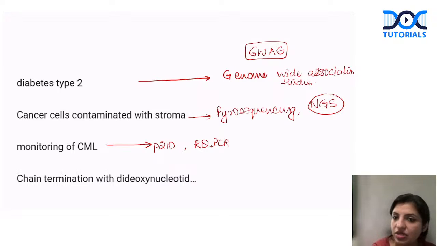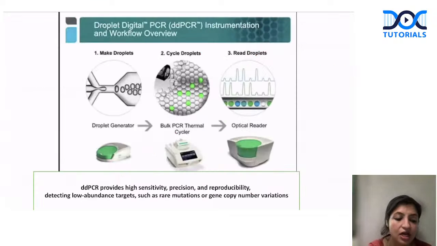Now, chain termination with dideoxynucleotides, this is what is called Sanger sequencing. Okay? Another common technique that they ask you is digital droplet PCR. So what is this digital droplet PCR? In digital droplet PCR, there's a machine called a droplet generator. It generates a lot of droplets, and in every droplet, the PCR reaction is going on.